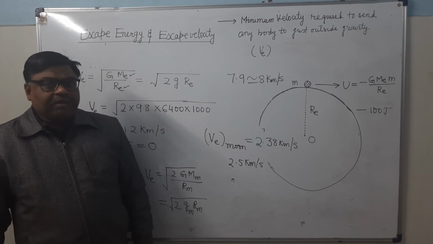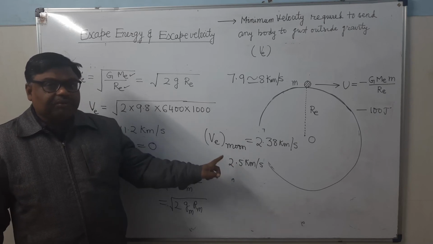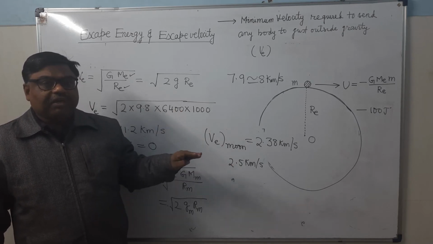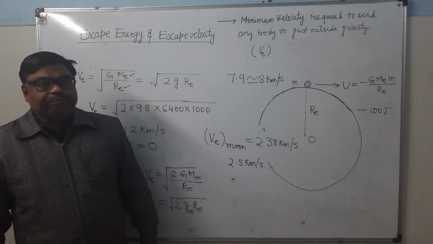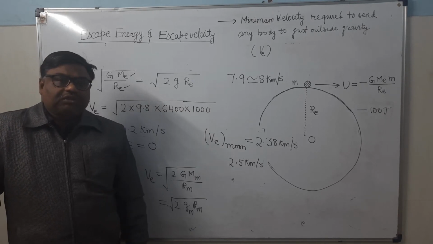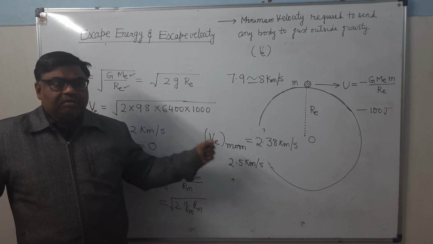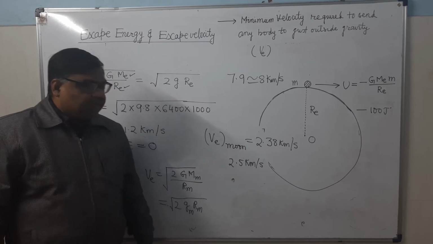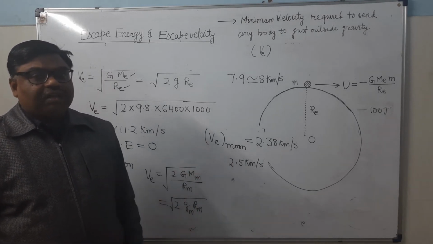So what will happen? Since the escape velocity is lesser than their RMS velocity, all the gaseous molecules on the surface of the moon will escape from the moon's gravity. And when they escape from the moon's gravity, there will be no medium, there will be no atmosphere on the moon.